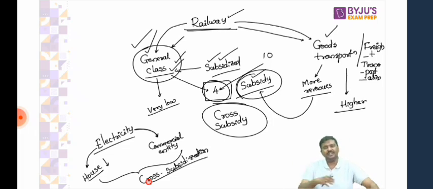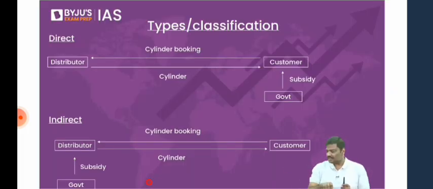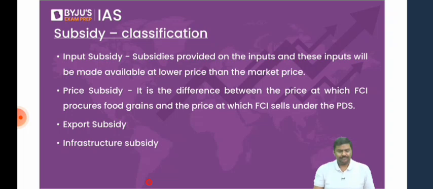I'm pretty sure yesterday some of you might have searched for this in the books. Books do not cover it, but here and there the government uses these terms. Now, let me give you one more classification here: input subsidy, export subsidy, infrastructure subsidy, and price subsidy.